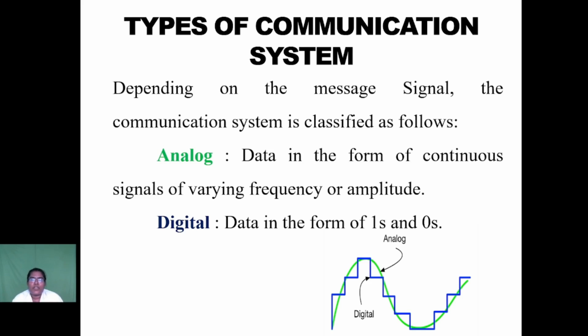Next, we see about types of communication system. A communication system is broadly classified into two types, analog and digital. Analog and digital are classified based on the usage of the message signal. Depending upon the message signal, the communication system is classified. In analog, the data is in the form of a continuous signal. In digital, the data is in the form of zeros and ones.